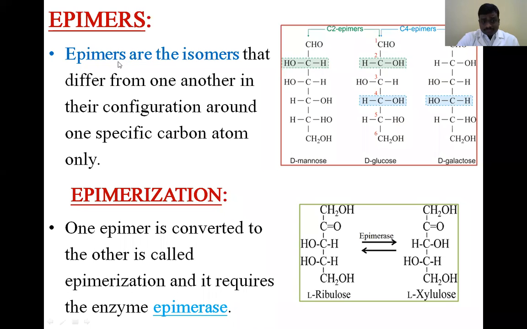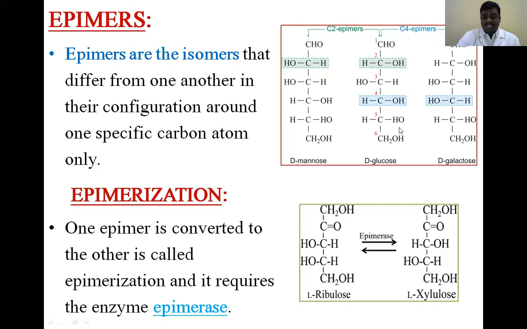Epimers are isomers. Here, the examples for the epimers: glucose epimer is mannose, and also glucose epimer is galactose. Okay, mannose and galactose are epimers of glucose. So these are isomers of glucose. Why are we saying isomer? Isomer means same, that means it is having the same structural formula.